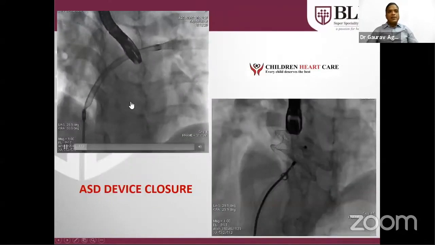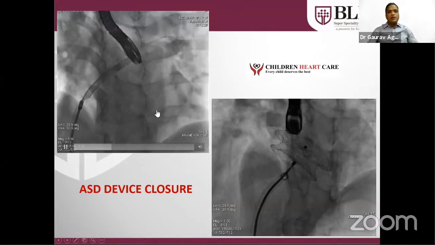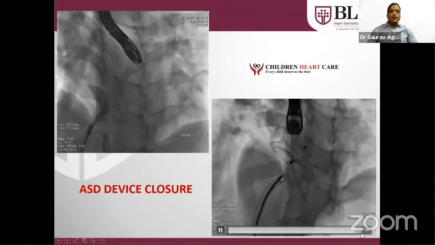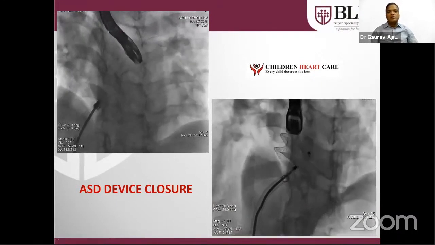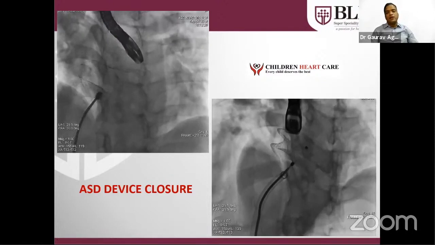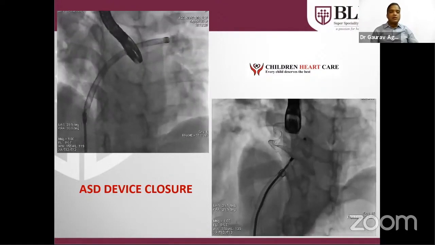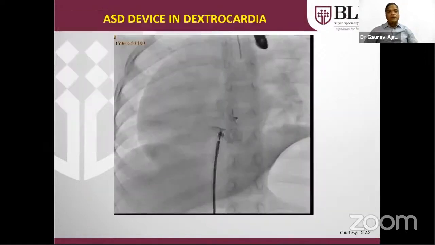Similarly, this is an adult patient who had a 3.4 centimeter, 34 mm ASD that was also closed with a device in the cath lab. In an adult patient, limitations are not there as in the case of pediatric patients. So even if the ASD is 34, 35, or 36 mm in size with adequate margins around the hole, we can close it in the cath lab without surgery.